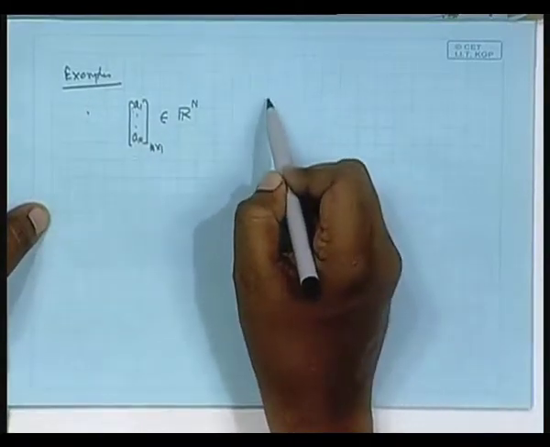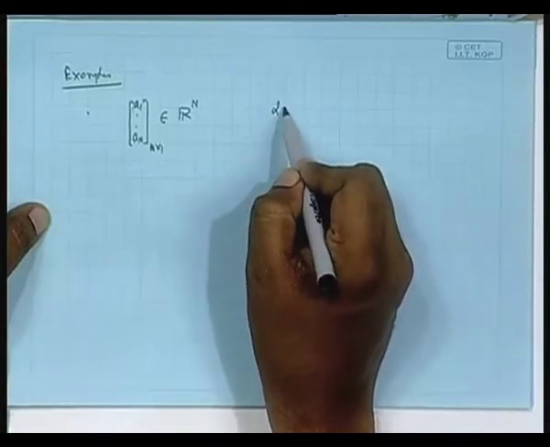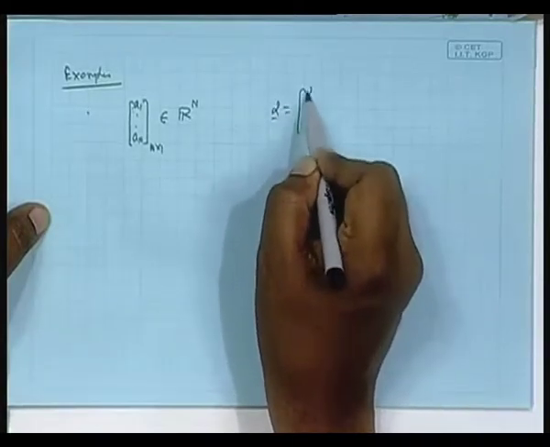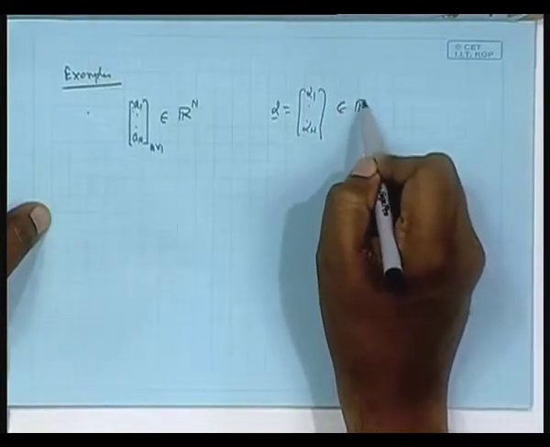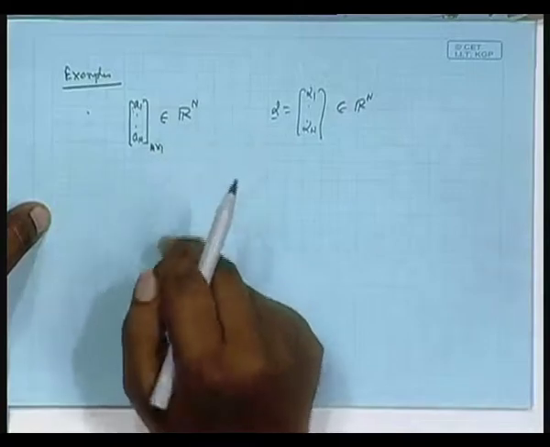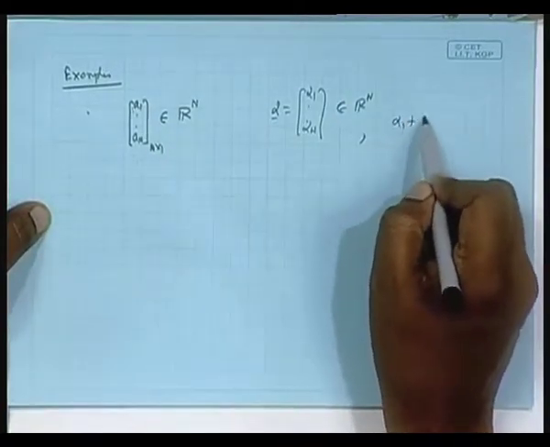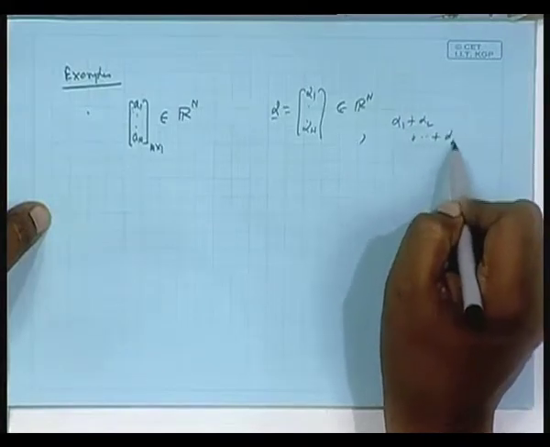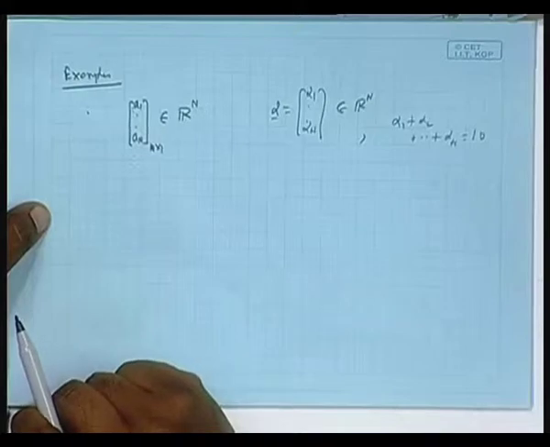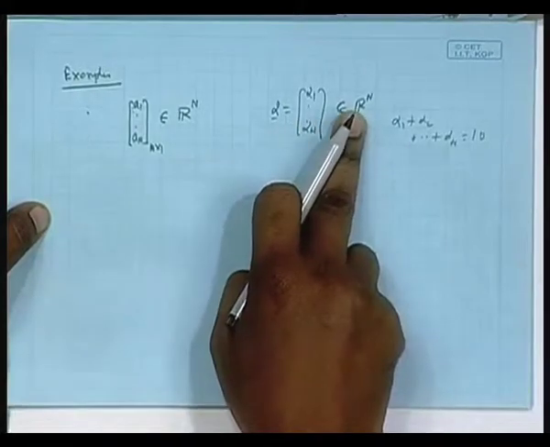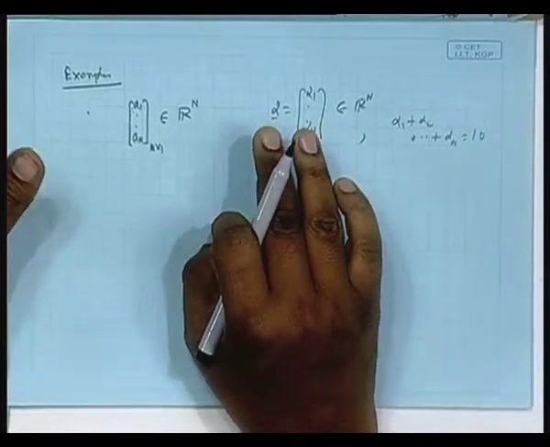So, this is the R n. Now, I am considering vectors like this, alpha, an element of this R n, the vector space here, so that the summation of alpha 1 plus alpha 2 plus dot dot plus alpha n equals, say, 10. It could be any number, not just 10. So, I collect only those vectors from R n and form a set. That is a subset of R n, fine, but is it also a subspace?